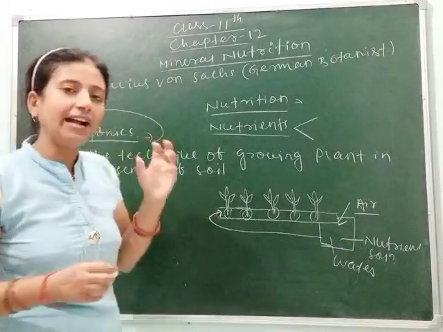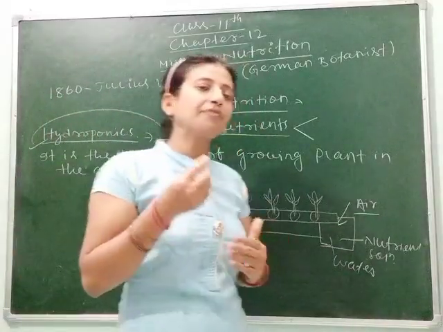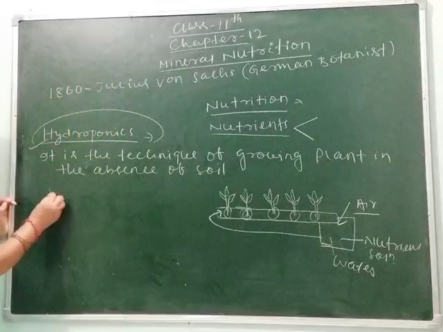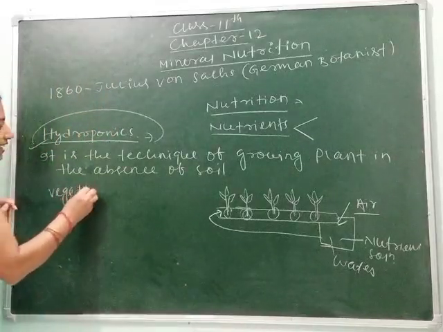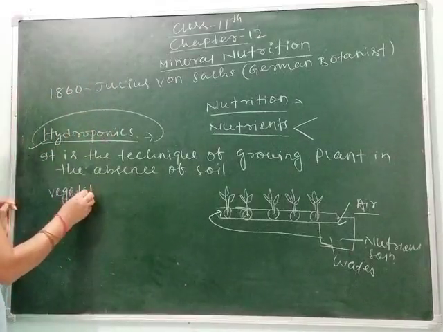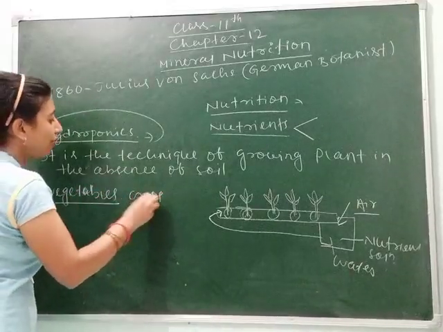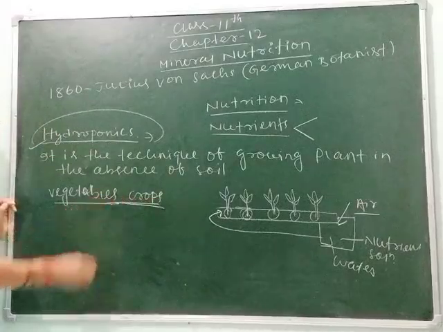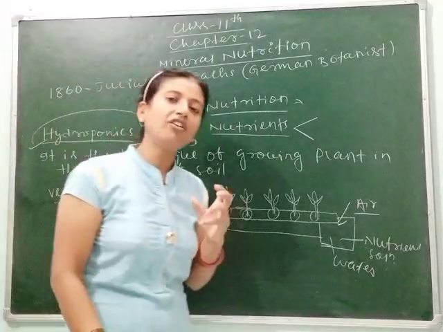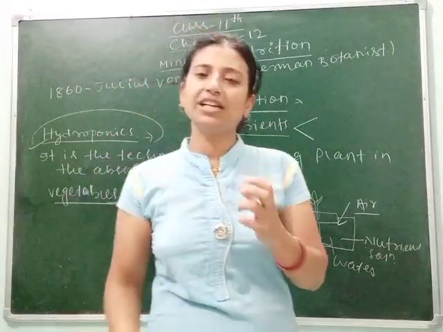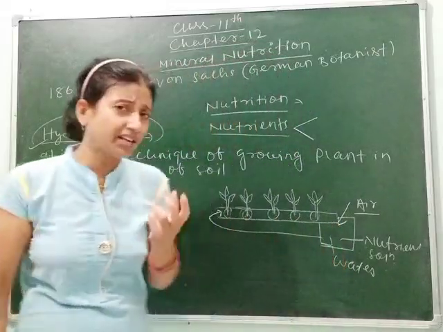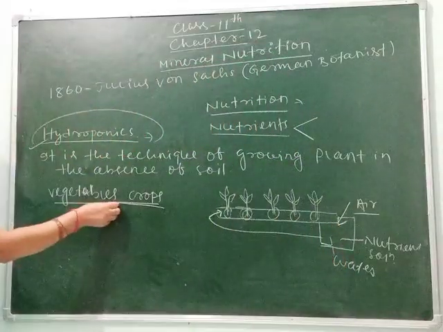These techniques are nowadays used for producing vegetable crops. This is most widely used for growing vegetable crops in the absence of soil, and on the basis of the requirement of nutrients we can put these nutrients in the water solution, due to which the plants can grow.